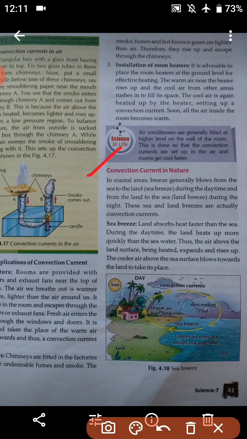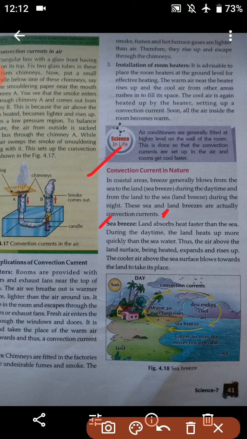So students, in coastal areas, breeze generally blows from the sea to the land during the daytime and from the land to the sea during the night time. This sea and land breeze are actually convection currents. So students, in coastal areas, the breeze will blow from the sea to the land during daytime and from land to the sea during the night time. So this sea and land breeze are actually convection currents.